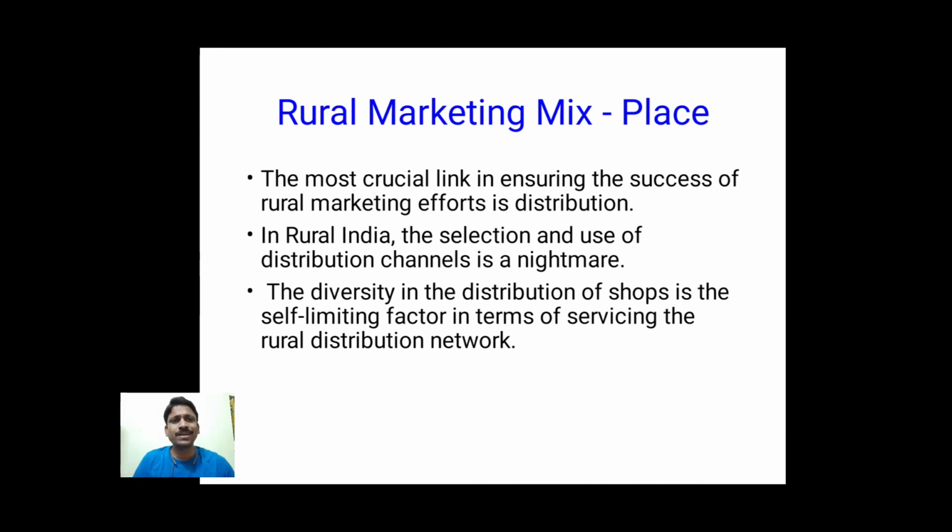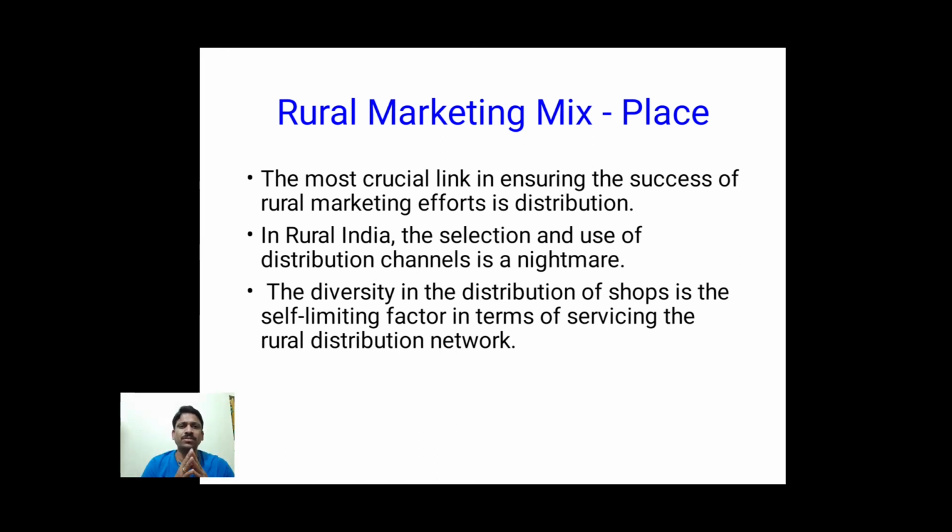The most critical link in ensuring the success of rural marketing efforts is distribution. This is a challenging task for any organization because reaching the rural markets itself is difficult. But still we have to make the efforts and reach the rural markets in order to achieve 70% of the Indian market. About 70% of the people are living in rural areas only. So we have to reach them. That means we have to make our products available everywhere, and our distribution has to be efficient.